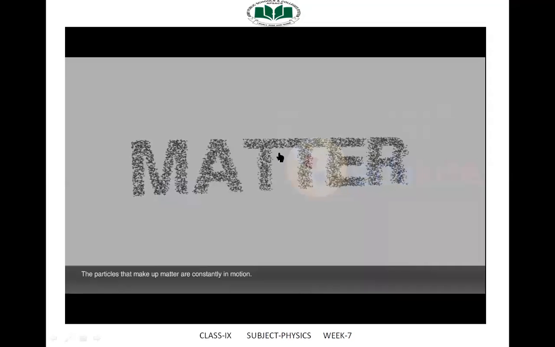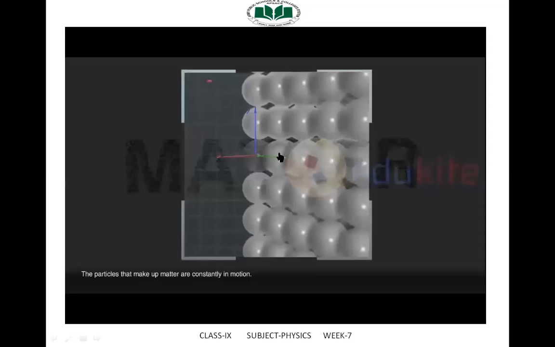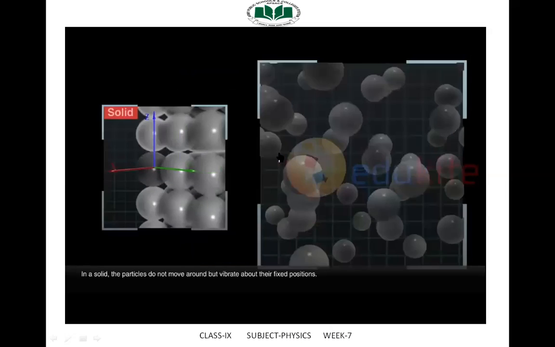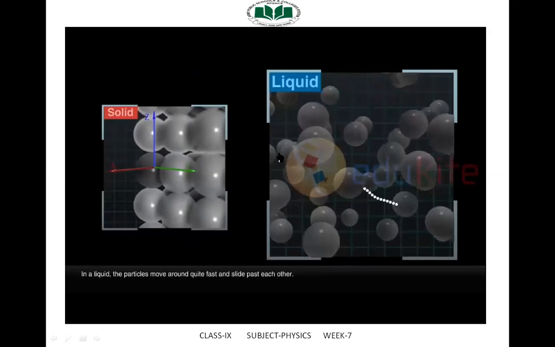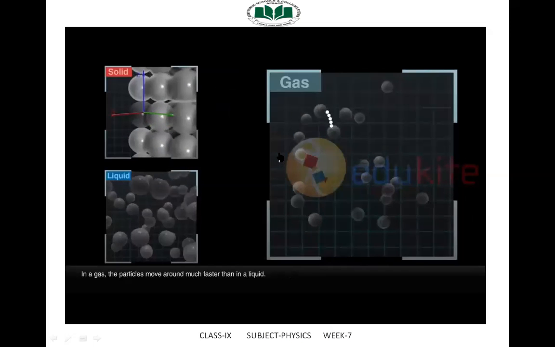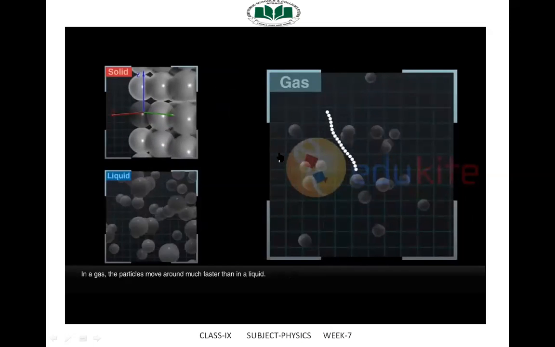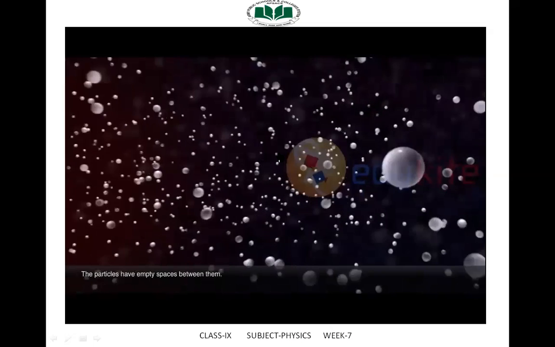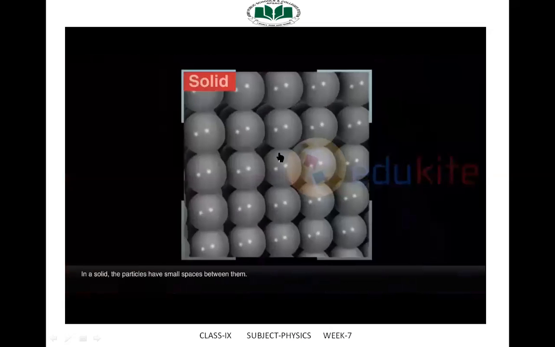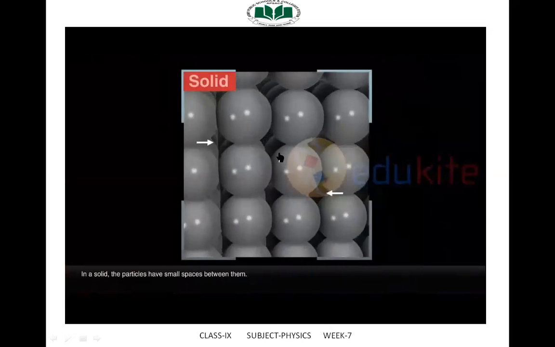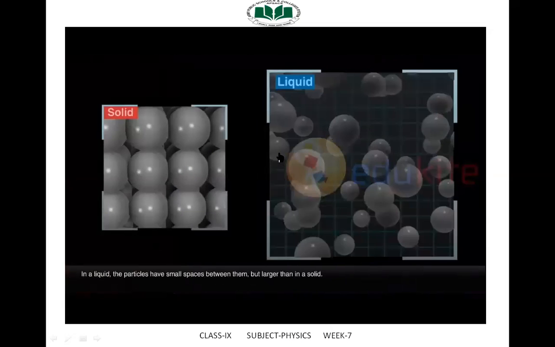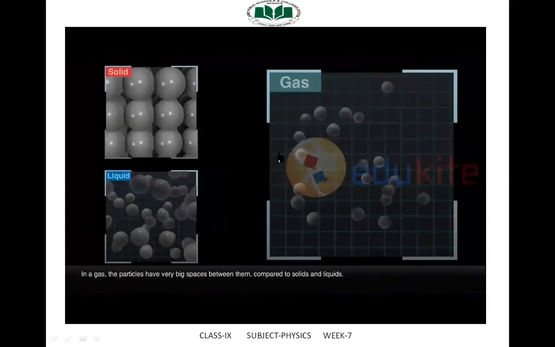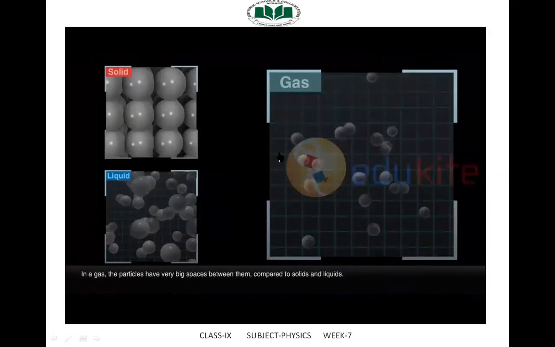The particles that make up matter are constantly in motion. In a solid, the particles do not move around but vibrate about their fixed positions. In a liquid, the particles move around quite fast and slide past each other. In a gas, the particles move around much faster than in a liquid. They move randomly. The particles have empty spaces between them. The spaces contain nothing. In a solid, the particles have small spaces between them. In a liquid, the spaces are small but larger than in a solid. In a gas, the particles have very big spaces between them compared to solids and liquids.